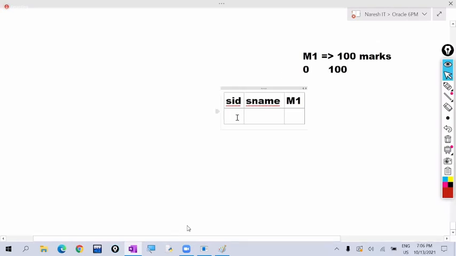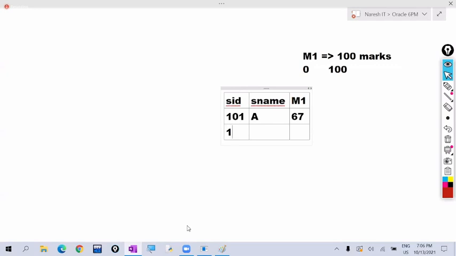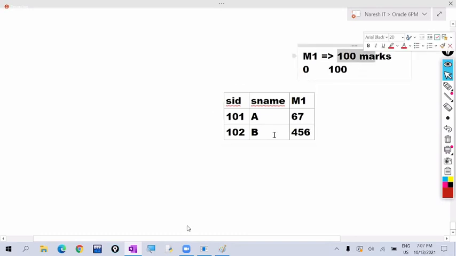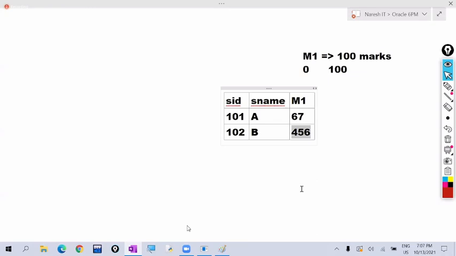For example, here we are entering the data like this: student ID, student name, he got 67 marks. Next student, he got 45 marks. By mistake, the data entry operator presses another key. If this data is accepted, is it valid or invalid data? It is incorrect, this is invalid data. Out of 100 marks, how can a student get 456 marks? This is a mistake. We want to prevent the user from entering such invalid data.